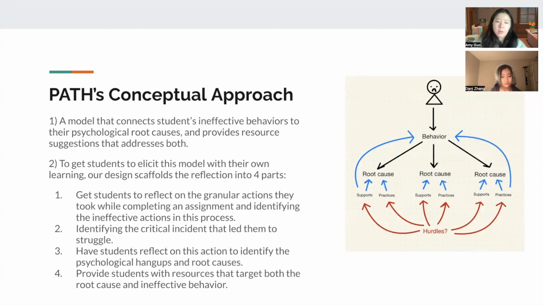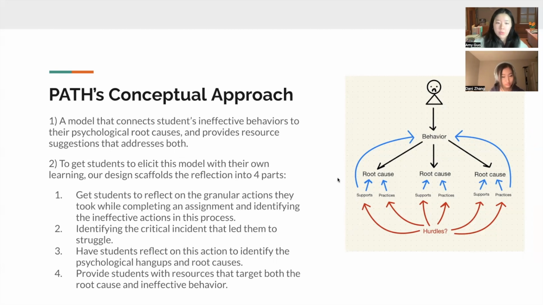First, we want to create a model that connects a student's ineffective behaviors to their psychological root causes, and from there, provide resource suggestions that address both the root cause and the behavior. And to get students to listen to this model, we created a design that scaffolds the reflection into four parts.